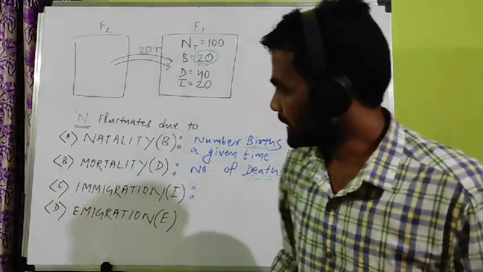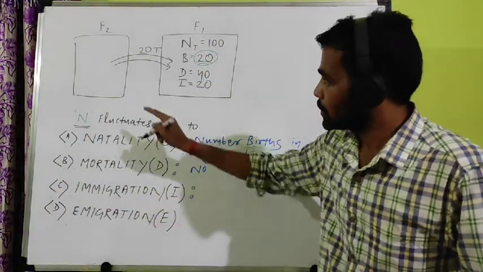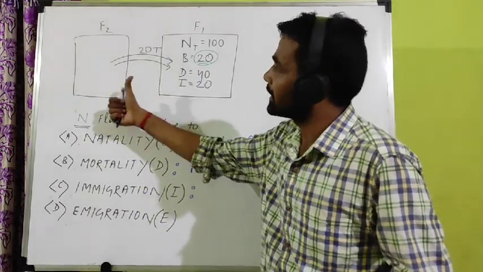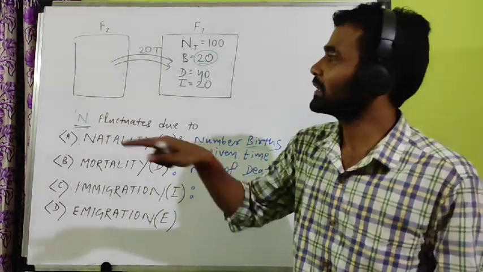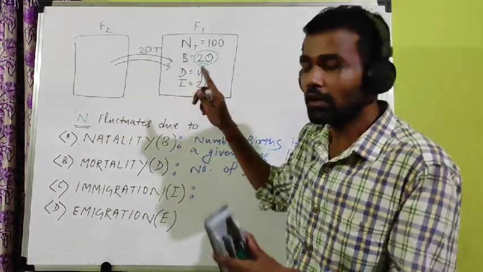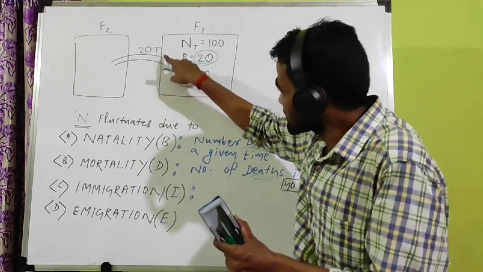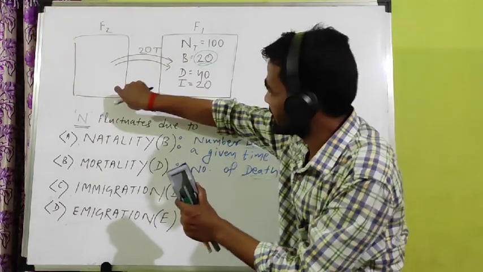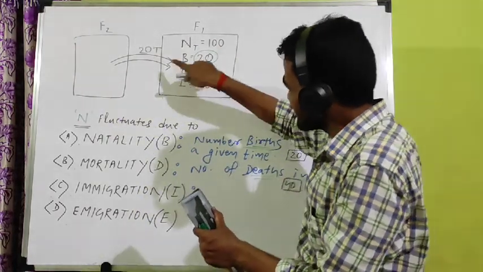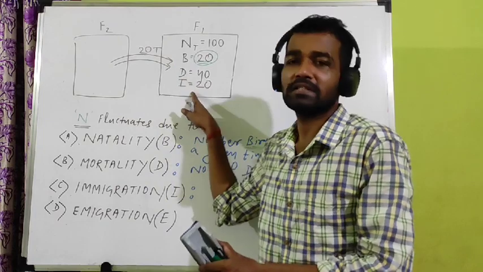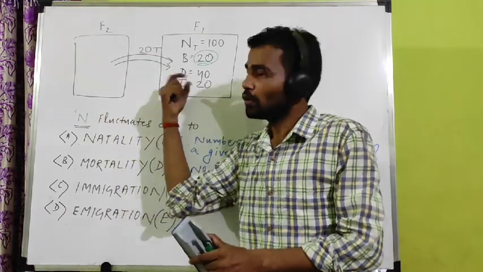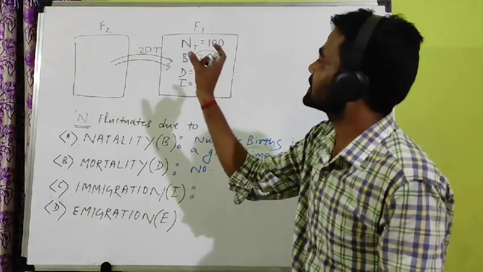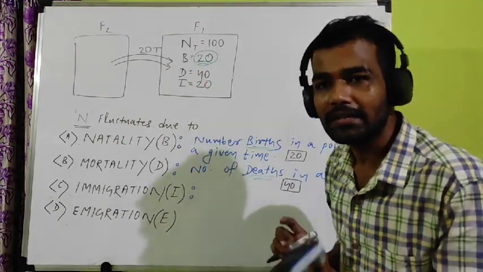Listen carefully. Immigration is one way, in one direction, an inward movement, because they are coming in, they are not out, they are in. For this population they are added from another population, so they are coming in. So inward movement of individuals from another population to a particular population is called immigration.